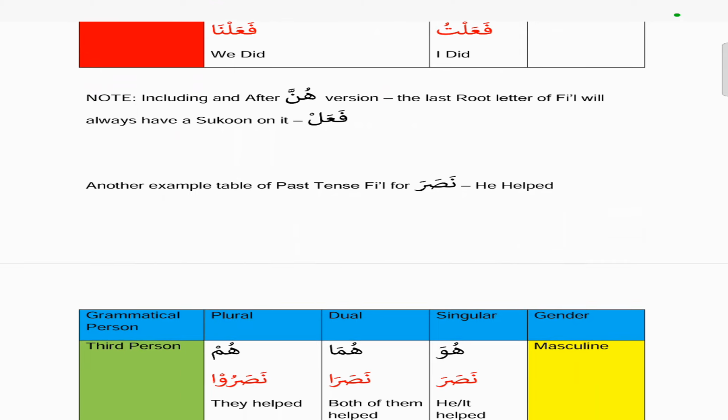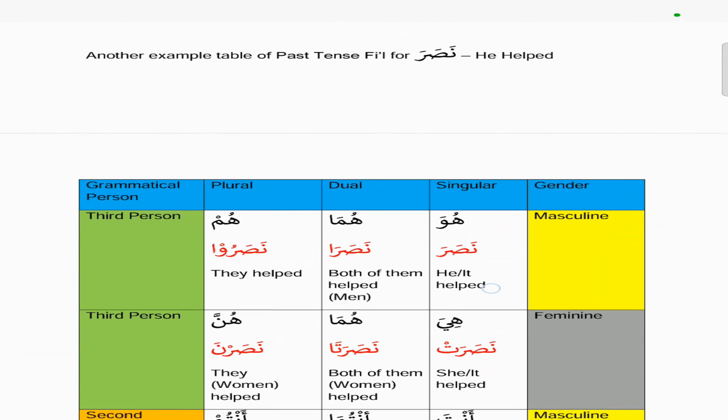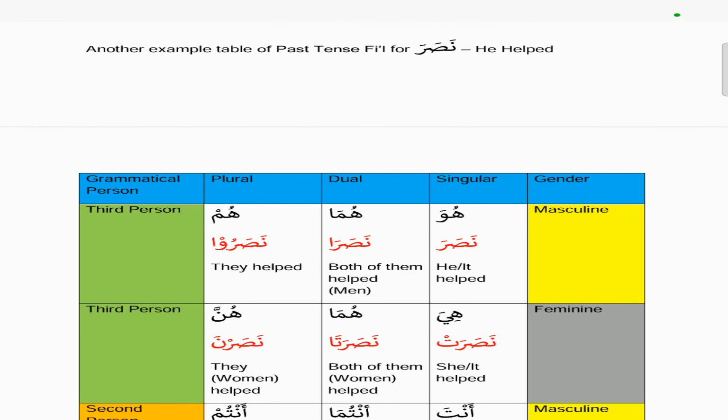So here, this is exactly what we've done. So we've given another example in the past tense using nasara, which means he helped. So we replaced the fa with a noon, we replaced the ain with a sad, and we replaced the lam with a ra. So that's all we've done. We just replaced the fa'ala with nasara, and the same template will apply as above.